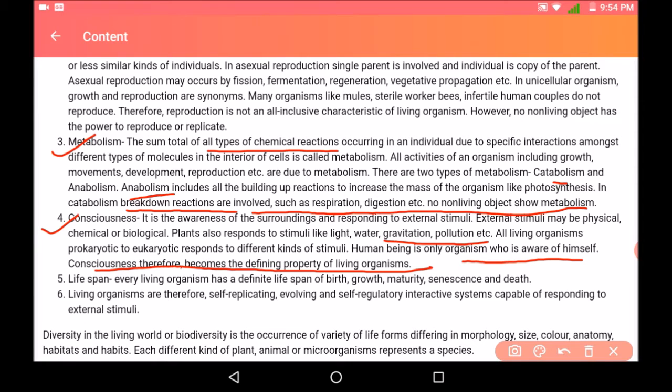Next property is lifespan. Every living organism has a definite lifespan of birth, growth, maturity, senescence, and death. Living organisms are also self-replicating, evolving, and self-regulatory interactive systems capable of responding to external stimuli. So these are the main characteristics of living organisms.